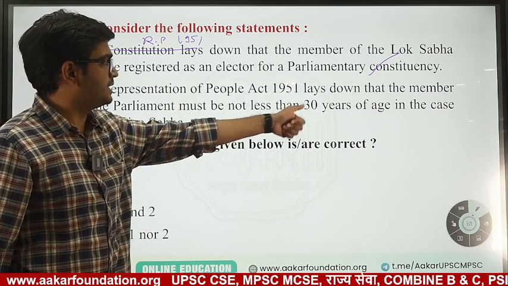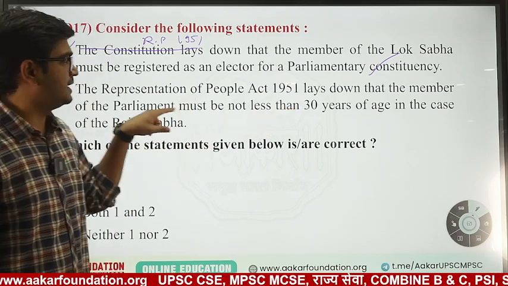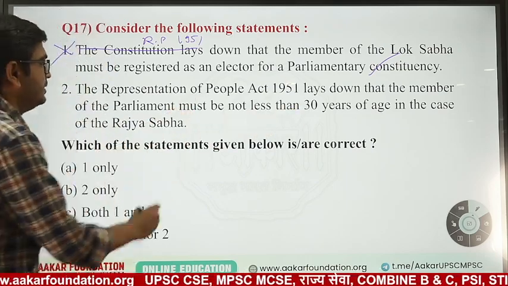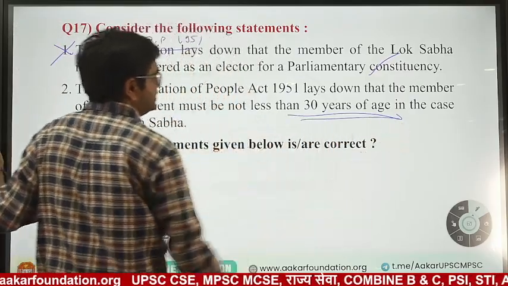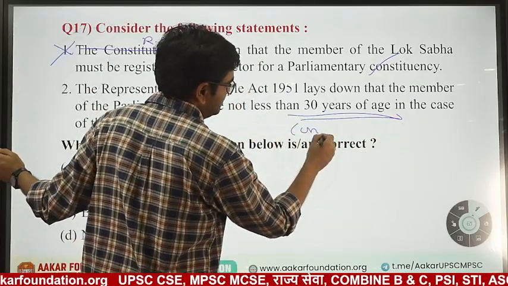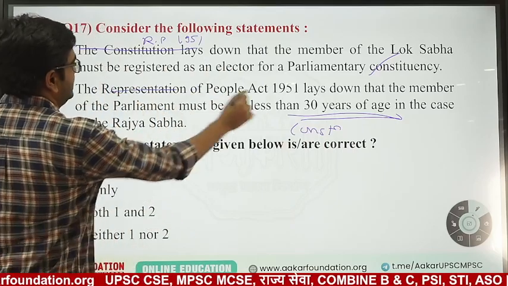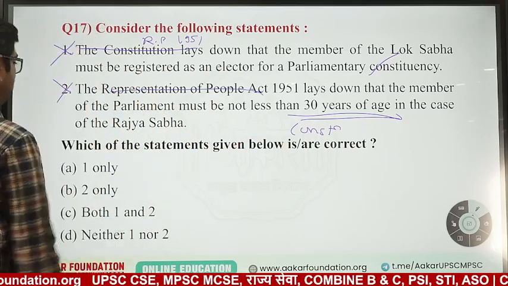Representation of People Act 1951 lays down that the member of the parliament must not be less than 30 years of age. This age criterion is directly given in the Constitution, and not in this act. So this is also wrong. None of the statements is correct.